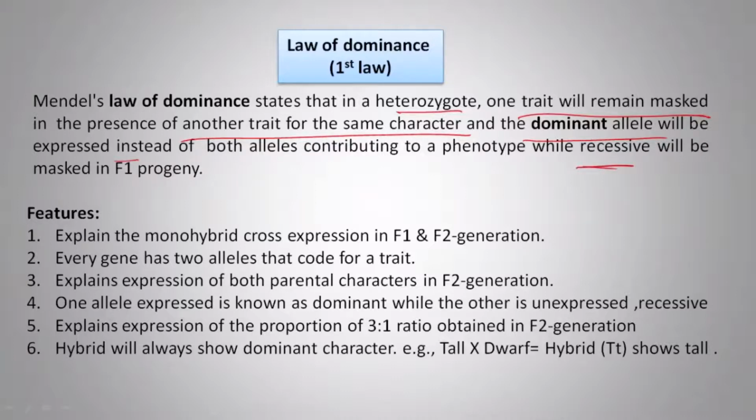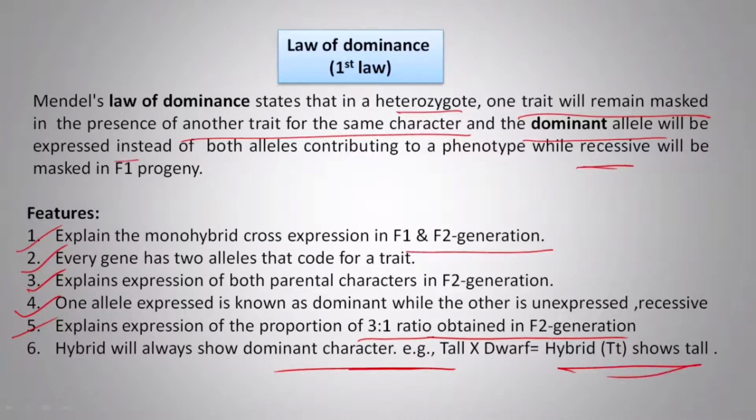So what were the features of the first law? It explains the monohybrid cross expression in the F1 and F2 generations. Every gene has two alleles for a trait. It explains the expression of both parental characters in the F2 generation, and the one allele expressed is known as dominant, while the other unexpressed is known as recessive, which is possible in F1. It explains the 3:1 ratio obtained in the F2 generation, and the hybrid will always show the dominant character.